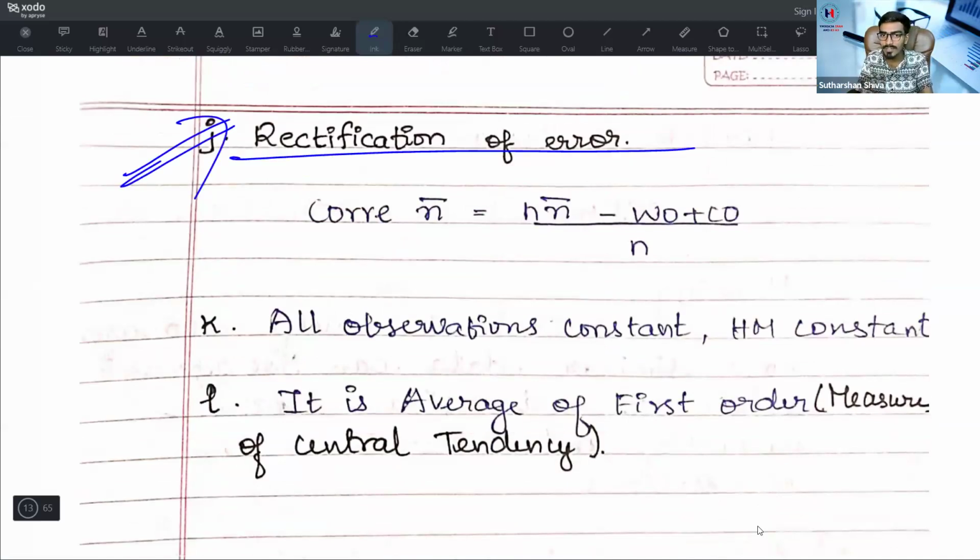Then this is one of the interesting questions for the examiner to test whether you have studied that part. What is meant by rectification of errors? It is not an accountancy part. It is a statistics part. It is a corrected standard deviation.